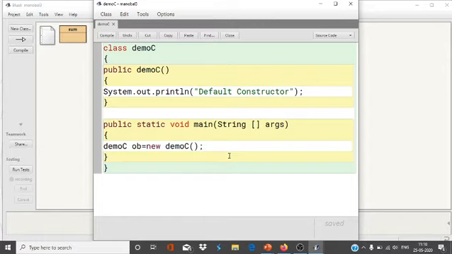Default constructor invoked. How? Let's see. Compile it first. No syntax error. Default constructor.